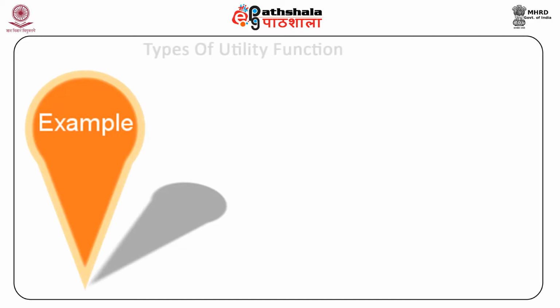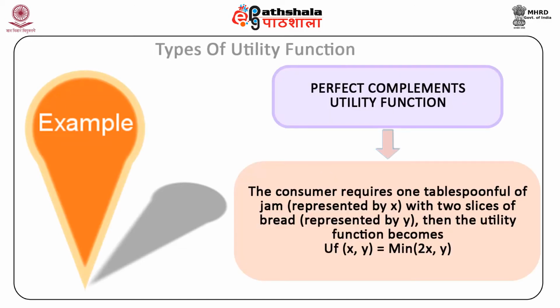For example, the consumer requires 1 tablespoonful of jam, represented by x, with 2 slices of bread, represented by y. Then the utility function becomes U = f(x, y) equal to minimum of (2x, y). From the specified utility function, it is clear that 2 slices of bread, that is y, with 1 tablespoon of jam, that is x, will provide 2 units of utility.